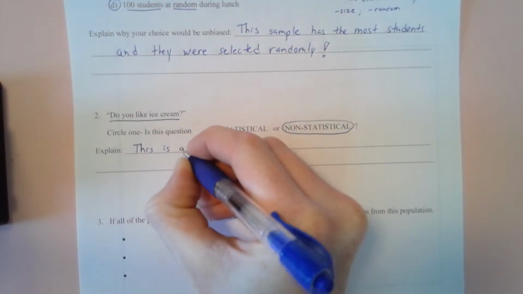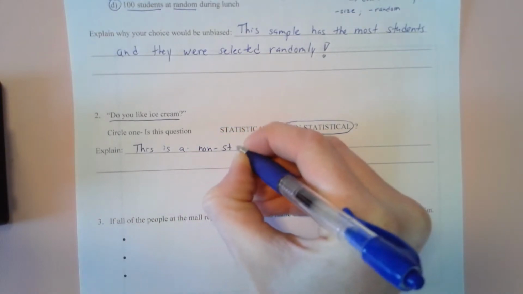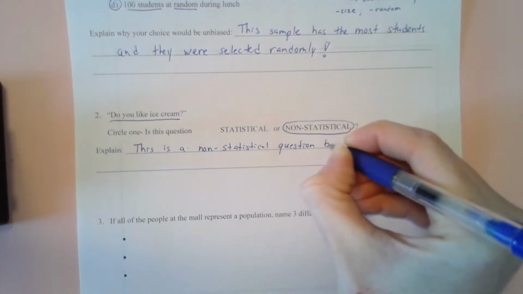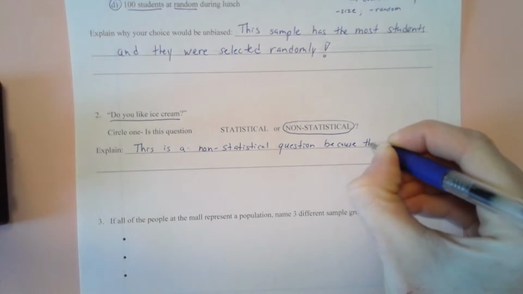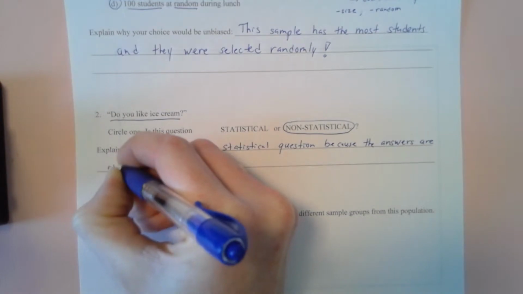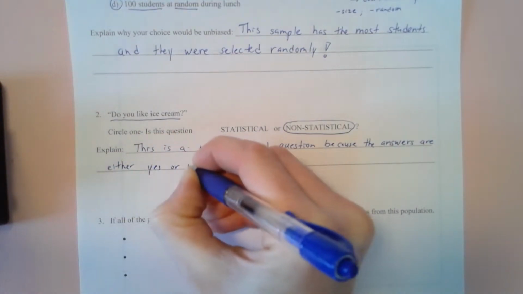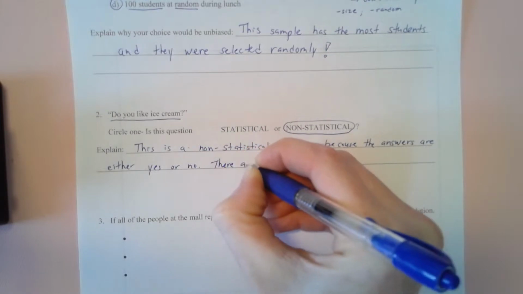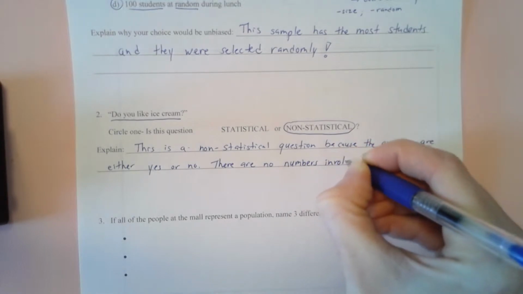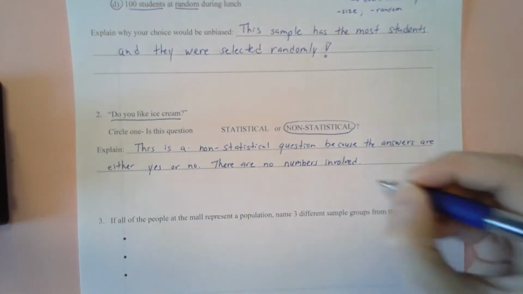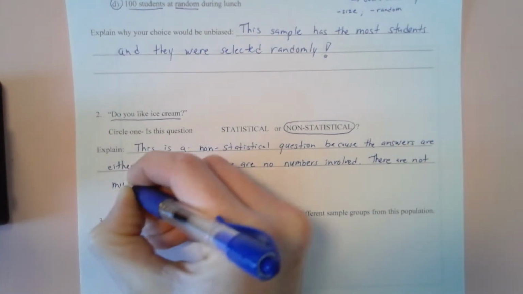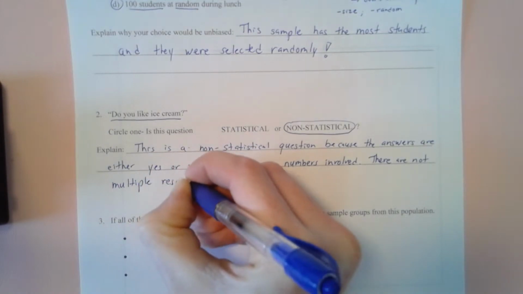This is a non-statistical question because the answers are either yes or no. There are no numbers involved, and there are not multiple responses.